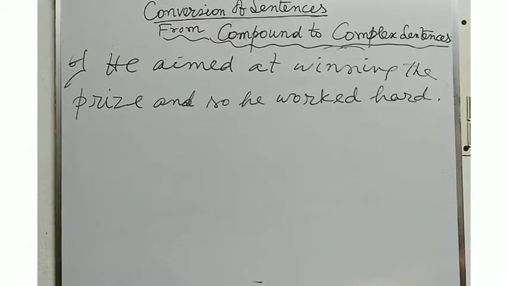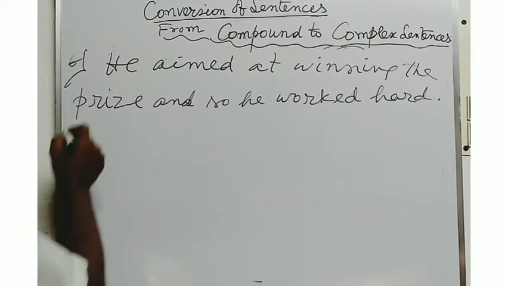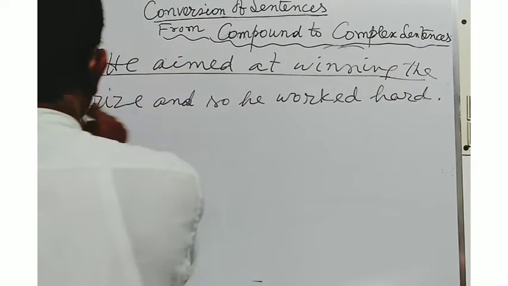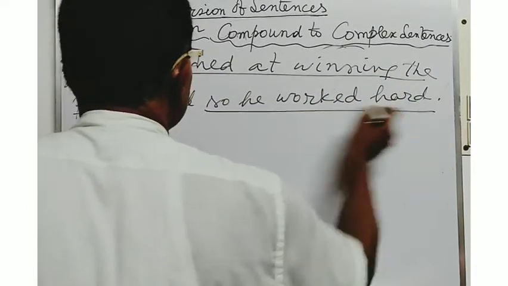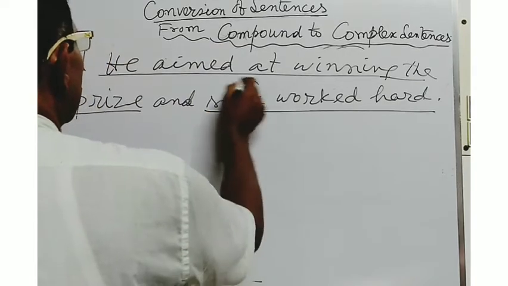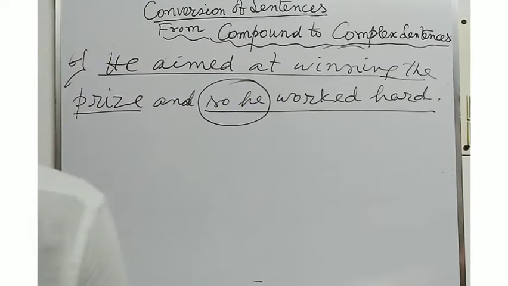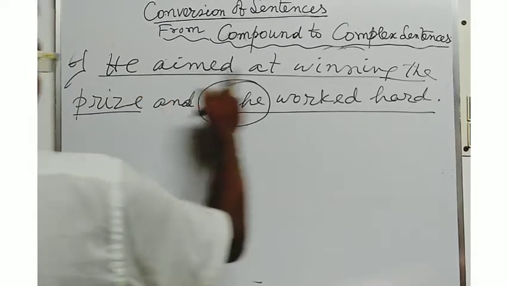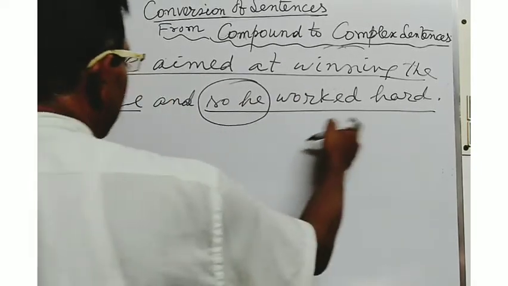He aimed at winning the prize, this is a main clause, and so he worked hard. You may omit this part in order to write the compound sentence also. He aimed at winning the prize and worked hard.